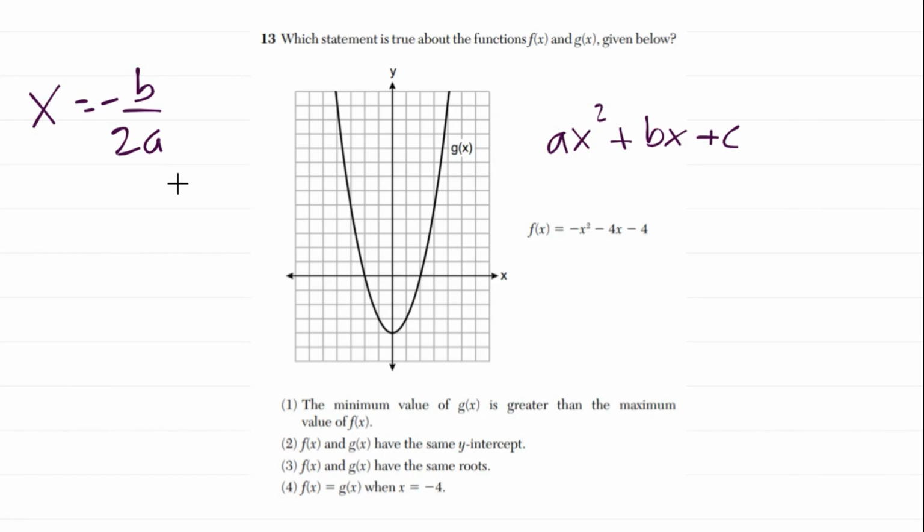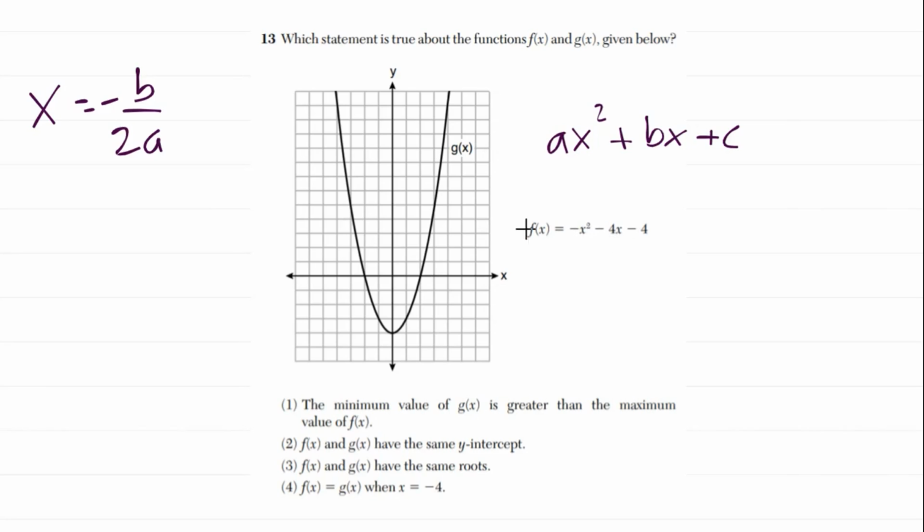We're not going to do the axis of symmetry here, but I do want you to remember this. You definitely need to know that. That tells us the x coordinate of the vertex. The reason why we need that is because the first part is saying the minimum value of g of x is greater than the maximum value of f of x. So we need to find the maximum value of f of x, aka the vertex. So I'm going to start right here for that. I'm going to use our values here.